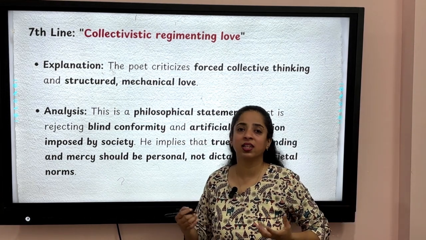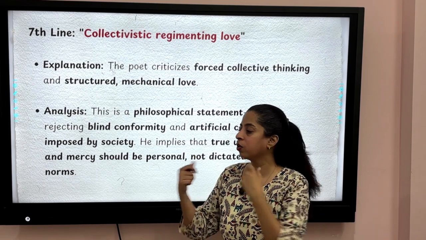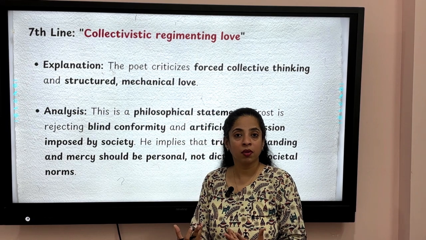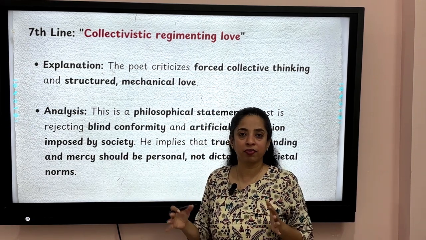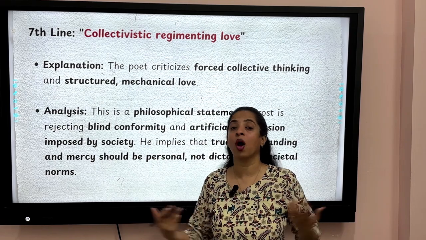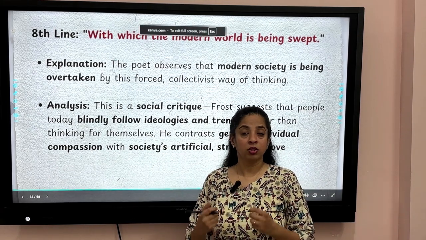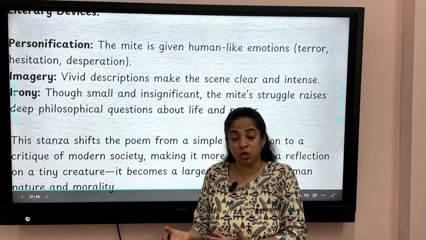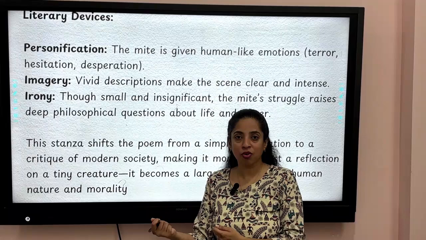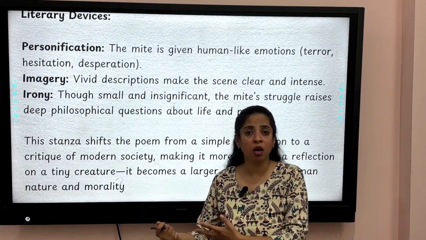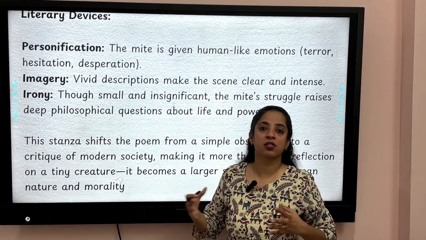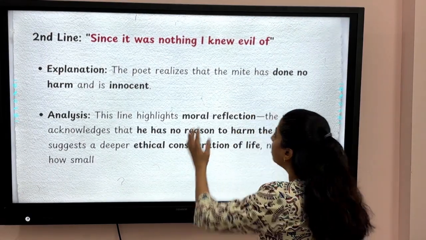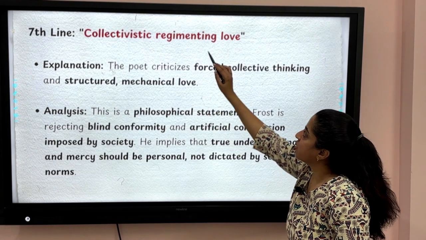For example, on Valentine's Day, if you are not giving a rose to your partner or not showing your love to them, it means you are not fit for society. The society has set these norms that you have to do this. So even if the person loves the other person very much, but still if he is not giving a rose to him or her, it means you are against this. So the society is collectively forcing you to do something. Okay, this is collectivistic regimenting love.